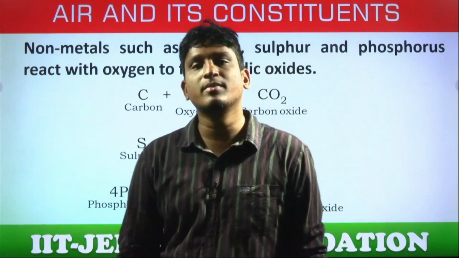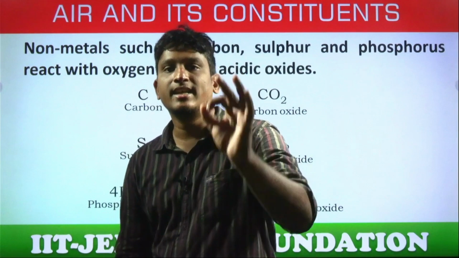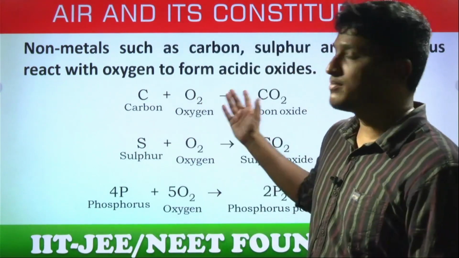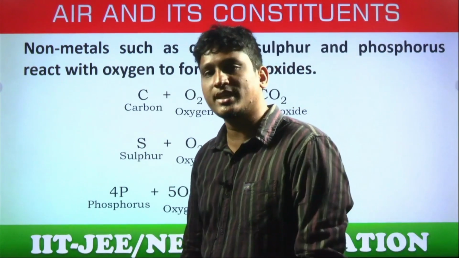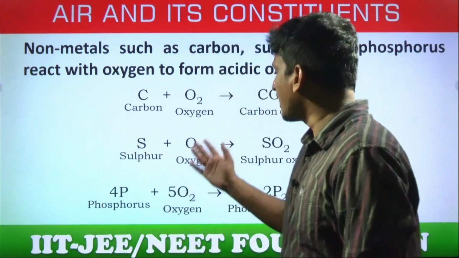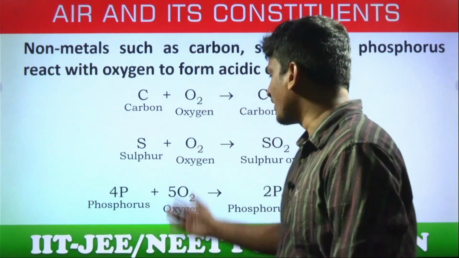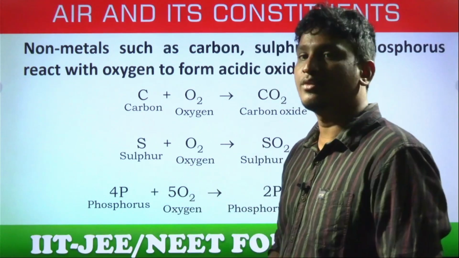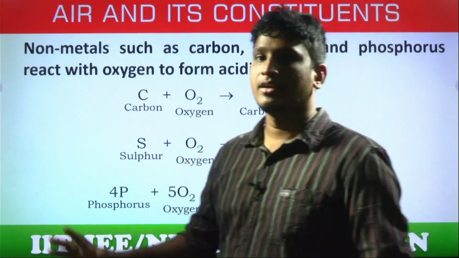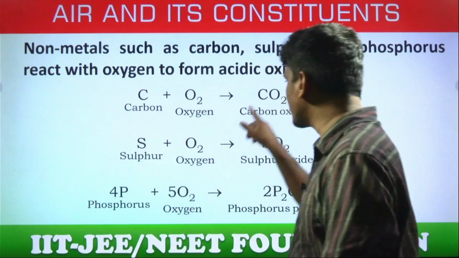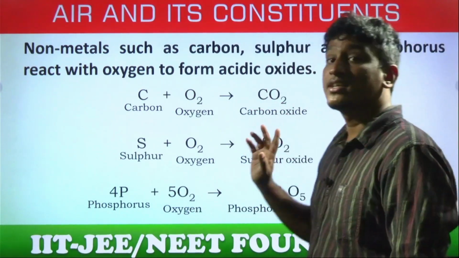oxides. These non-metallic oxides are acidic oxides, students. Carbon plus oxygen, C plus O2 gives rise to CO2. Sulfur plus oxygen gives rise to sulfur dioxide, SO2. Phosphorus plus oxygen gives rise to P2O5, phosphorus pentoxide. All these, what is the common thing? All these are non-metals, yes or no? So these are acidic oxides.